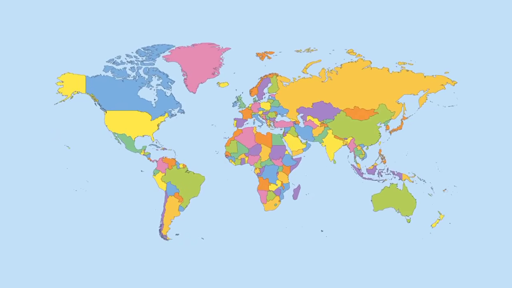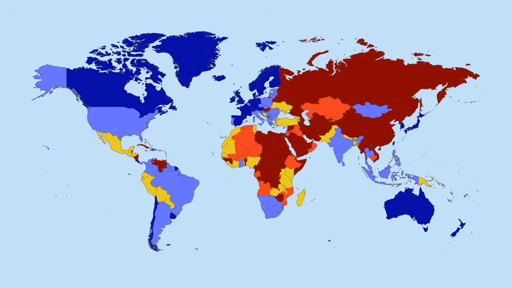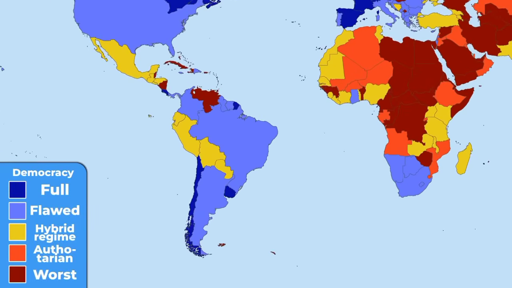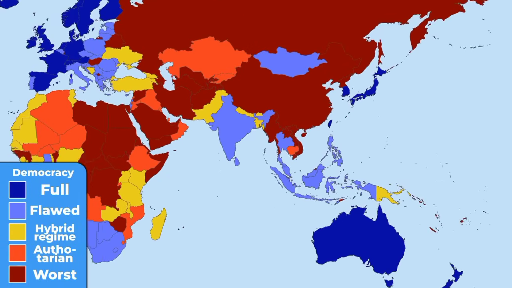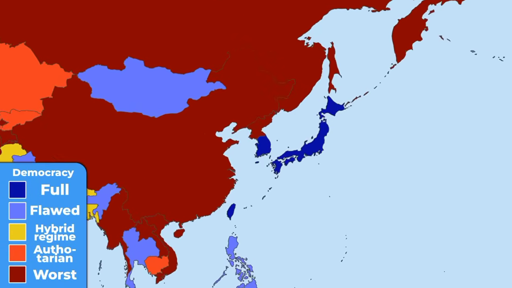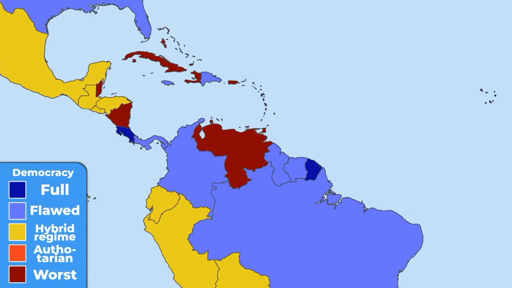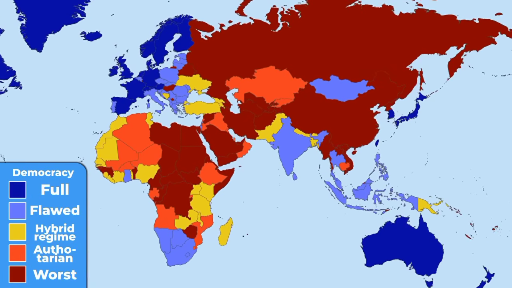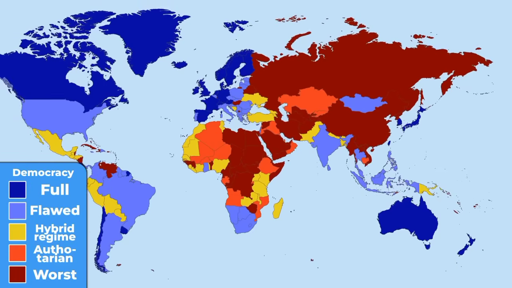The next map could further help us understand the overall political freedom around the world. These are the most and least democratic countries. While some of the most corrupt countries seem to have at least a functioning democracy, that's not true for others. China, North Korea, Afghanistan, Belarus, Venezuela, and big parts of Africa and Asia are far from being democratic. Regimes in these countries are mostly authoritarian, with a limited or non-existent right to vote for their leader.